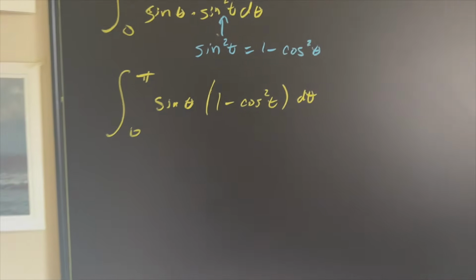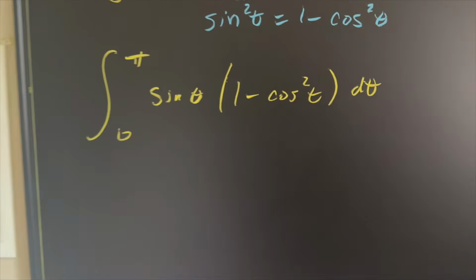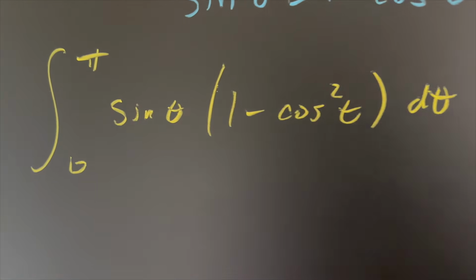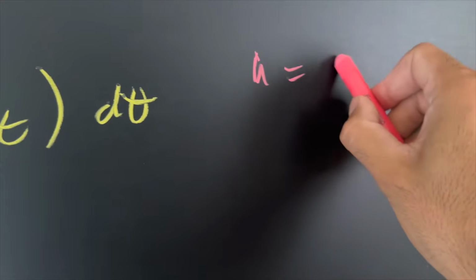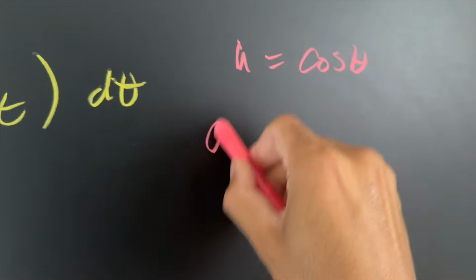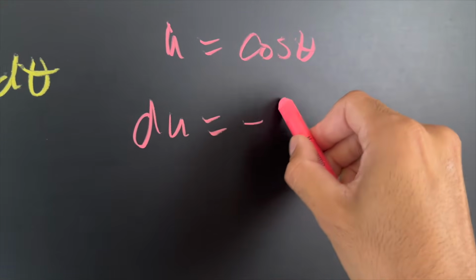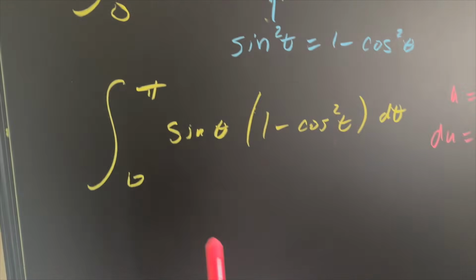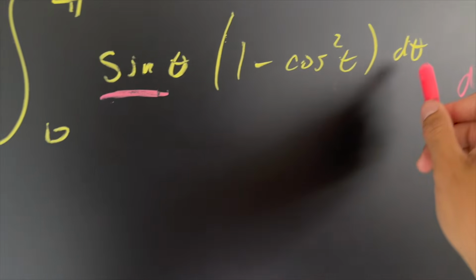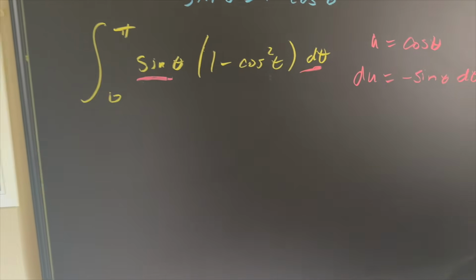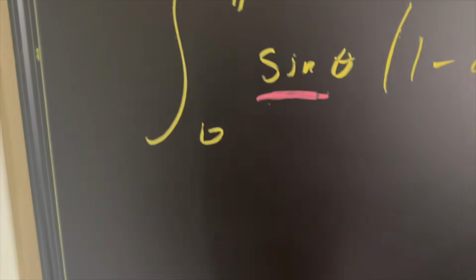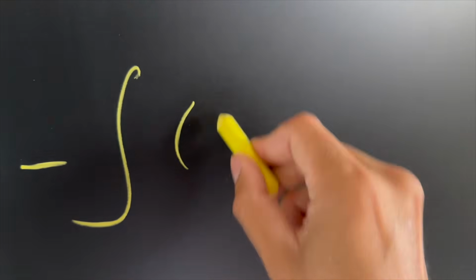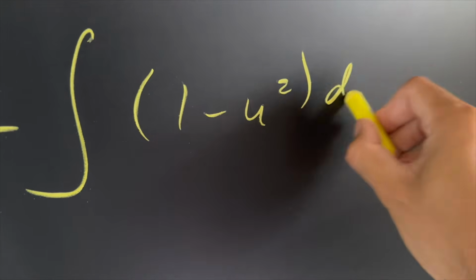And that's going to help us out a lot, because now we can do a nice substitution. We can make u equal to cosine theta. Then du is going to be negative sine theta d theta. So we already have our du right here. This is our differential. We just need to make sure that we add a negative. So what we're going to have so far is the integral with the negative sign on the outside, and we have 1 minus u squared du.